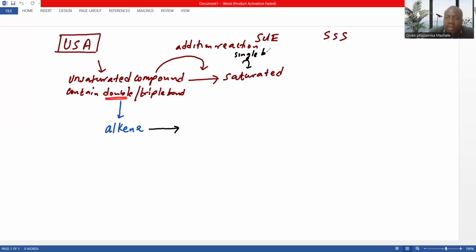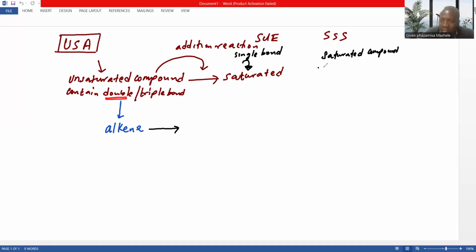If the compound contains only single bonds, then it's regarded as saturated. Now, it means in your syllabus, if you're talking about any saturated compound, when you say it's a compound, it's saturated. I'm not talking about a saturated hydrocarbon, I'm talking about a saturated compound.